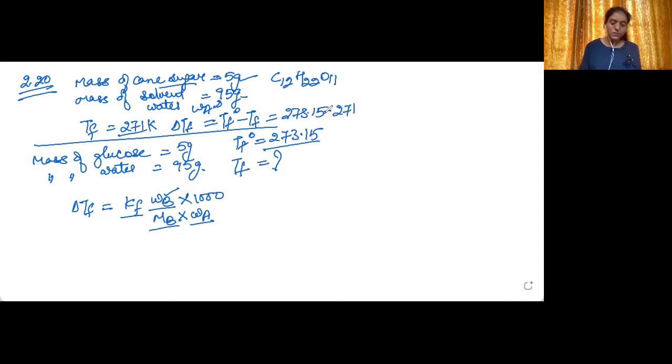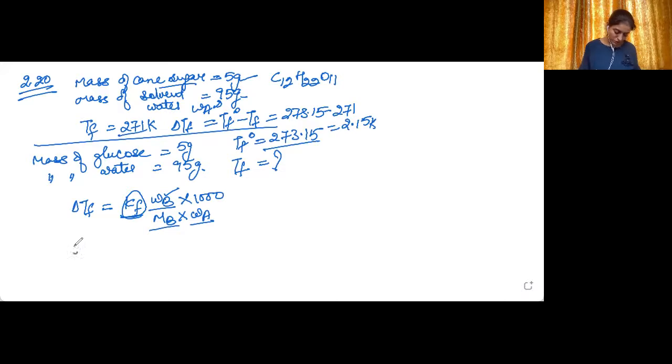Okay, so from this first solution, we will be able to find out the value of KF, and that KF we will be using in the second solution. Okay, because it is a constant for a particular solvent. Solvent is water in both the cases. So it will be equal to 2.15 Kelvin. Delta TF has been known for the first solution.